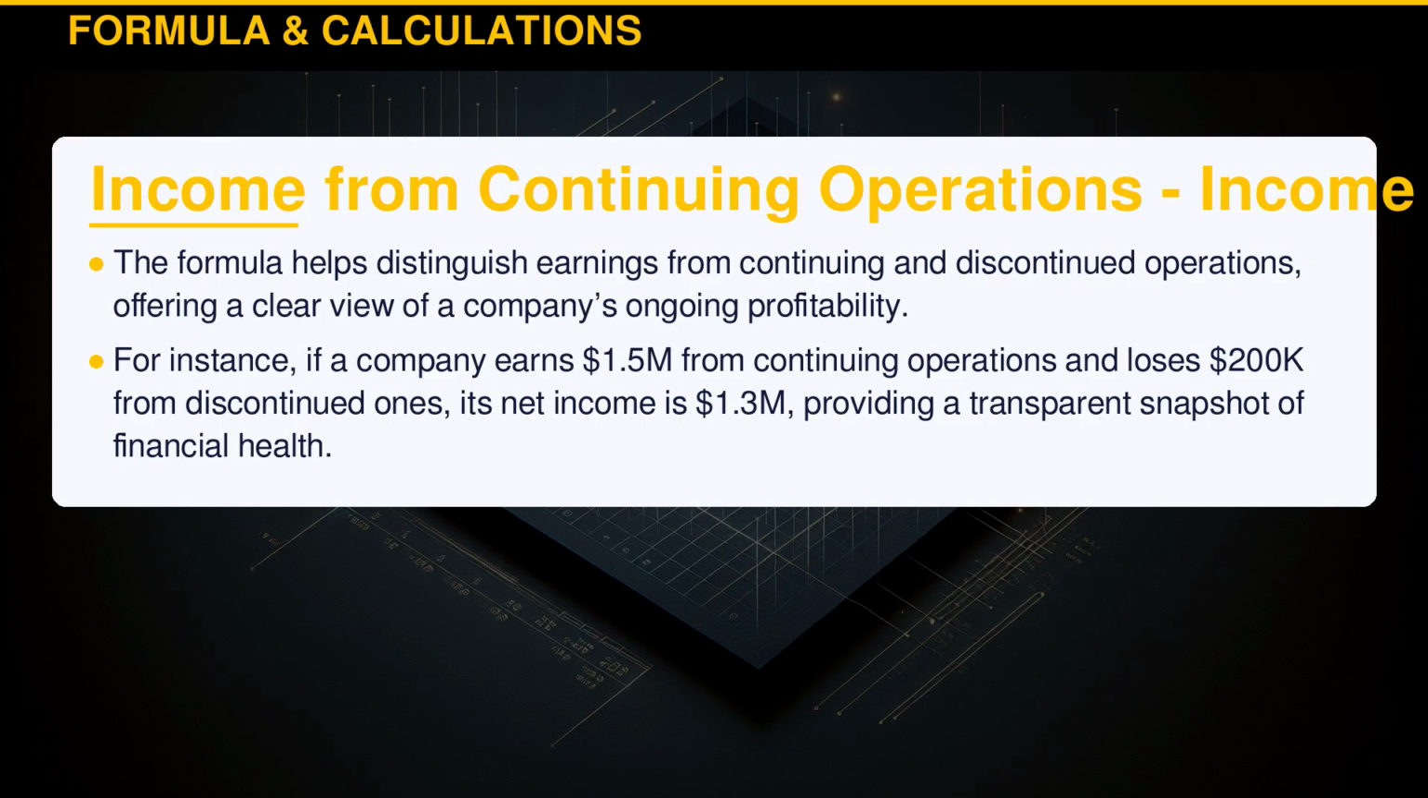For instance, if a company earns $1.5 million from continuing operations and loses $200,000 from discontinued ones, its net income is $1.3 million, providing a transparent snapshot of financial health.